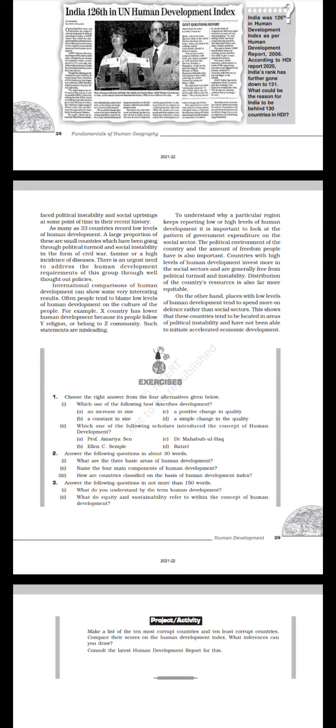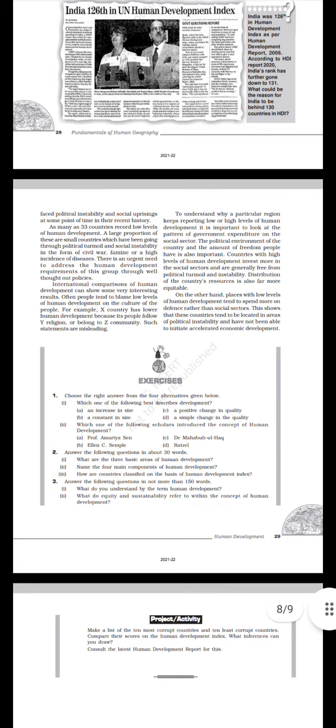On the other hand, places with low levels of human development tend to spend more on defense rather than social sectors. This shows that these countries tend to be located in areas of political instability and have not been able to achieve accelerated economic development.